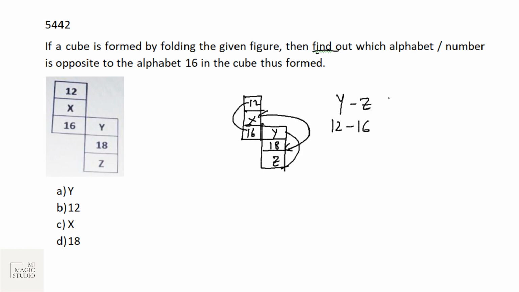Link of the session where we have discussed these different kinds of box folding, unfolding in detail is there in the description. Please go through it. And X and 18 would be opposite each other. So opposite to 16 is number 12. Option B is the pick here.